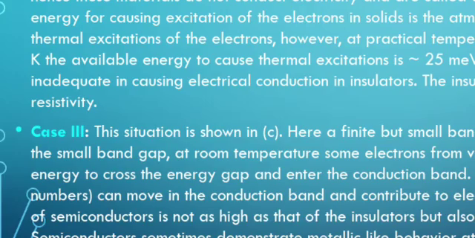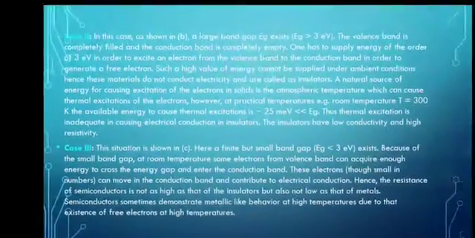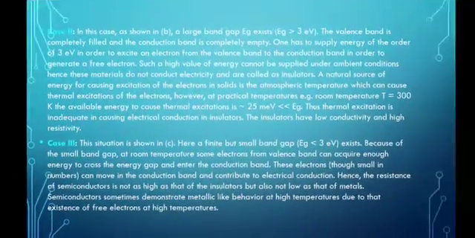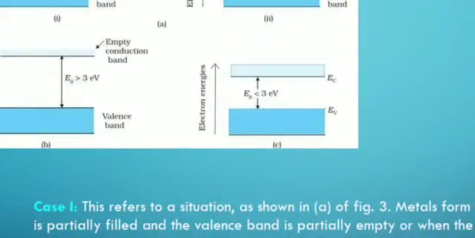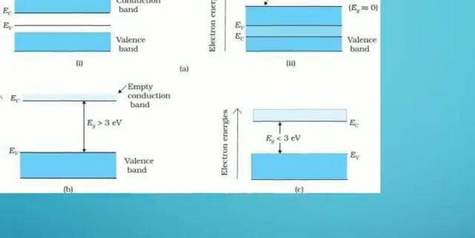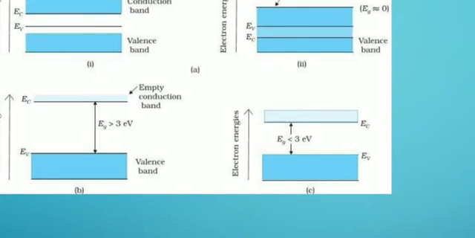Okay, we'll once again go to the figure. Now we are talking about figure C. See here, our valence band and conduction band are given, and there is a small energy gap between these bands, which is less than 3 electron volt.